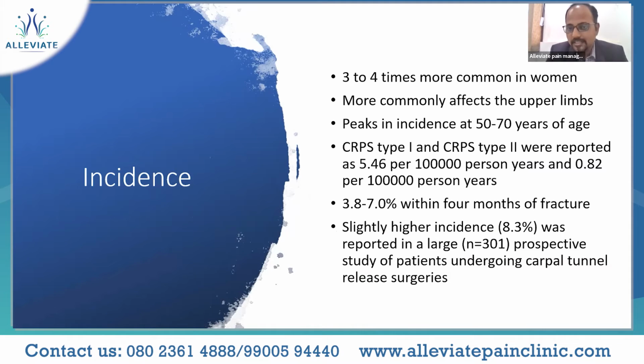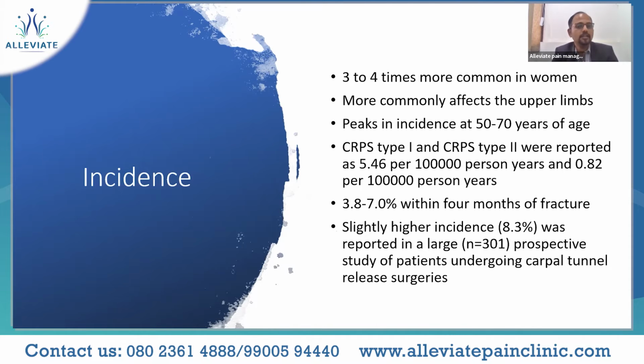Incidence peaks at the age of 50 to 70 years, and we do have two types, CRPS 1 and 2, which were reported as 5.46 per 100,000 person-years and 0.82 per 100,000 person-years. You can see that type 1 is more common, and 3.8 to 7% occurred within 4 months of fracture. So this is the inciting event over here.